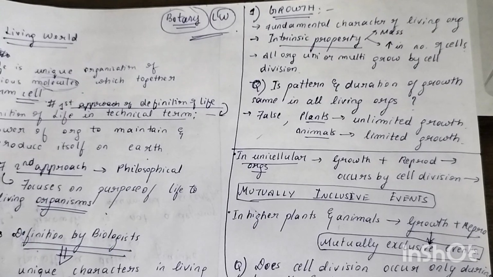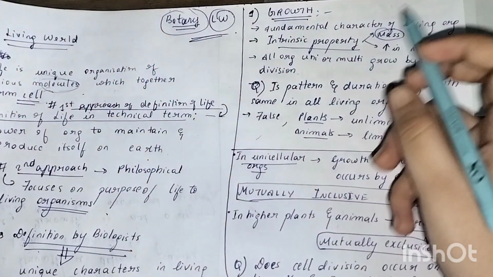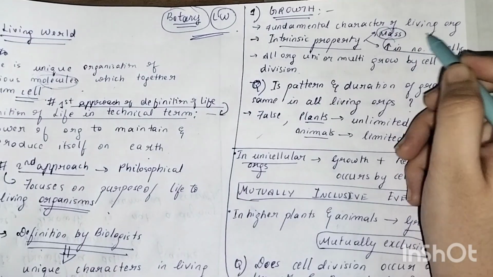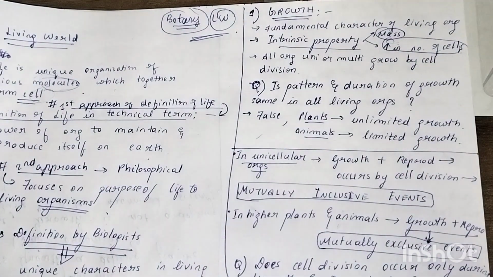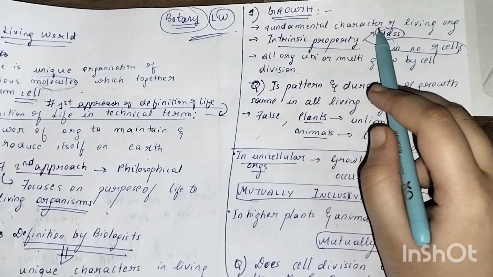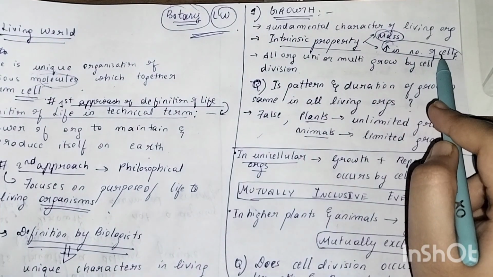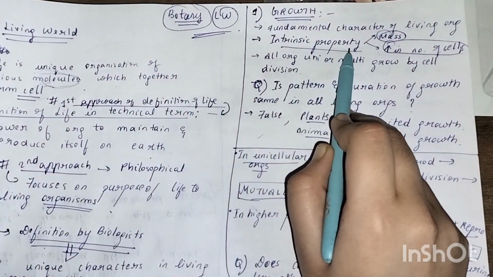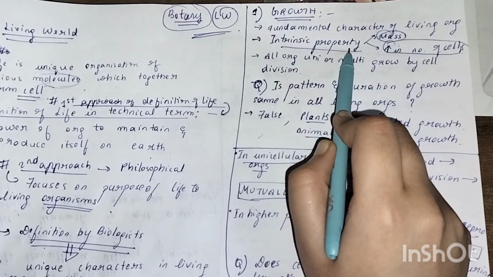Like see, now if I'm growing, it means that first of all my mass is increasing, and the cells are increasing. If the mass and cells are increasing, then only am I growing, right? If the mass and cells are not increasing, am I growing? No, I am not growing, right? So mass and cells are something that is increasing in me. That is why it is known as a defining feature, or an intrinsic property.